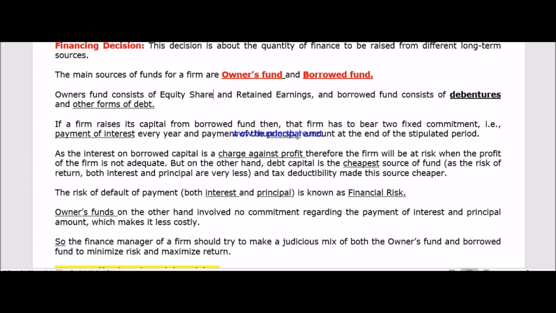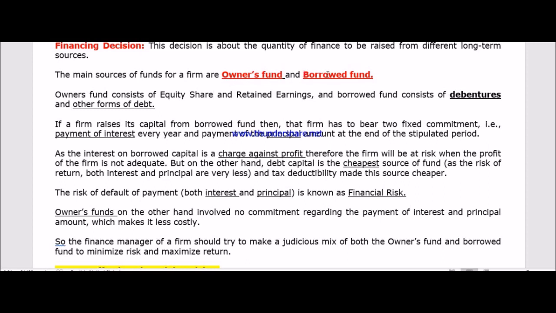Now, one very simple question may arise. If we have these two problems, the payment of interest as well as the payment of the principal, then why should we raise this money? The answer is very simple. The cost we have to incur for debentures is very cheap, very low in comparison to the owner's fund.